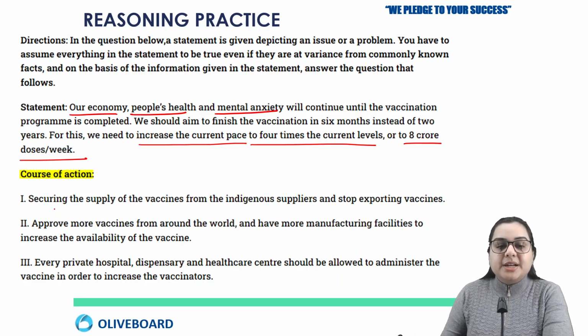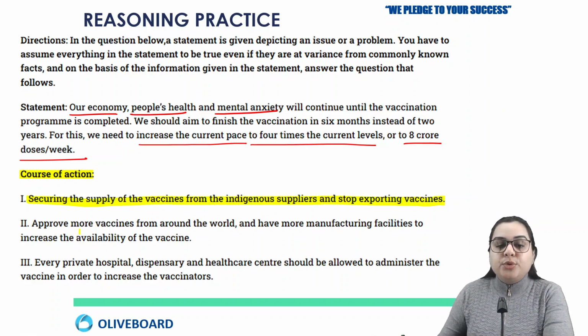So the first action is securing the supply of the vaccines from the indigenous suppliers and stop exporting vaccines. Is this going to solve the problem? Now what I have to look here is whether it is going to solve your problem. Securing the supply of the vaccines from the indigenous suppliers, that's true. This should be done because this is definitely going to solve the problem mentioned in the statement, and stop exporting vaccines. So the first course of action is valid. This first one is correct.